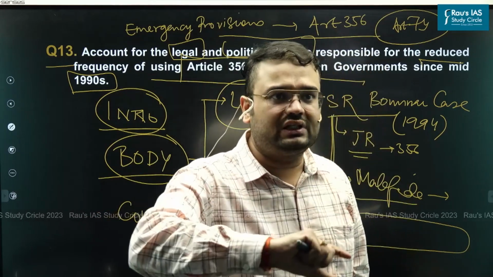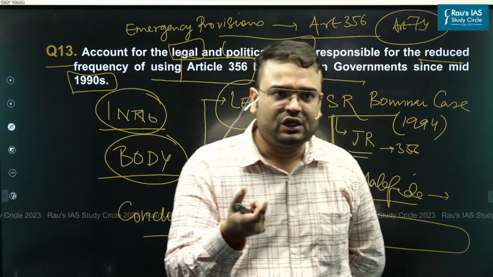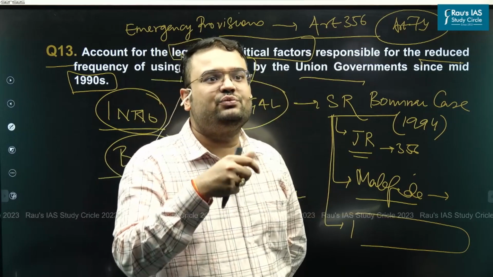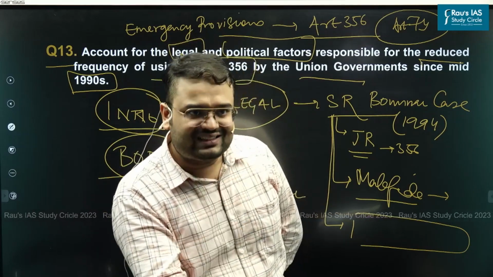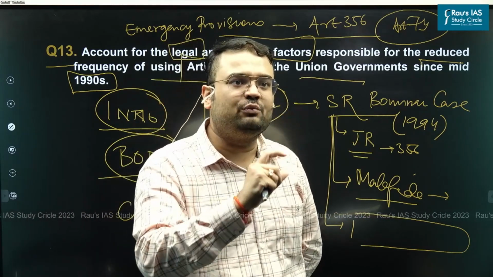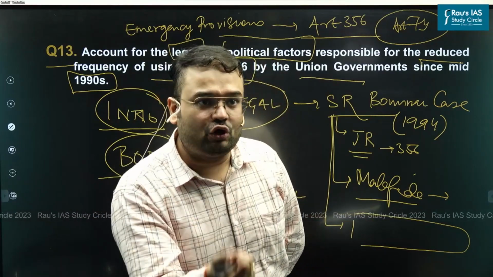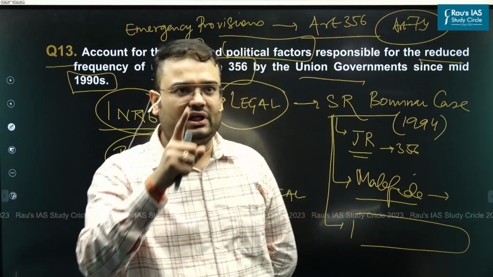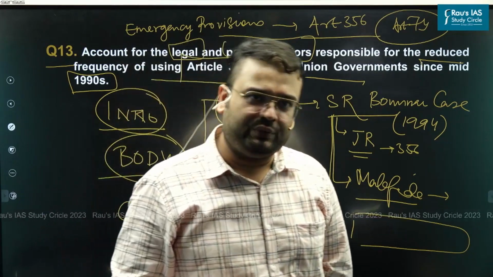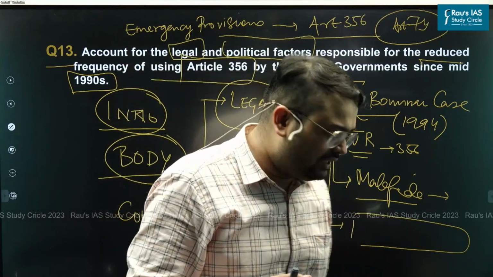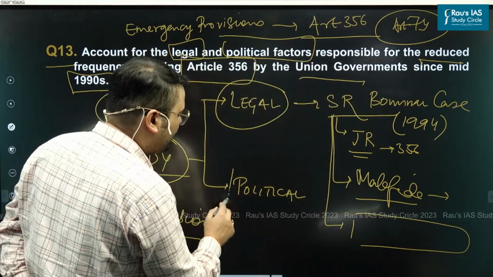One can argue this again became a way in which the President was able to exercise moral authority by exercising his constitutional legal powers to ask the cabinet to reconsider its advice in order to check the abuse of Article 356. Make sense? Then we also will need to talk about political factors.